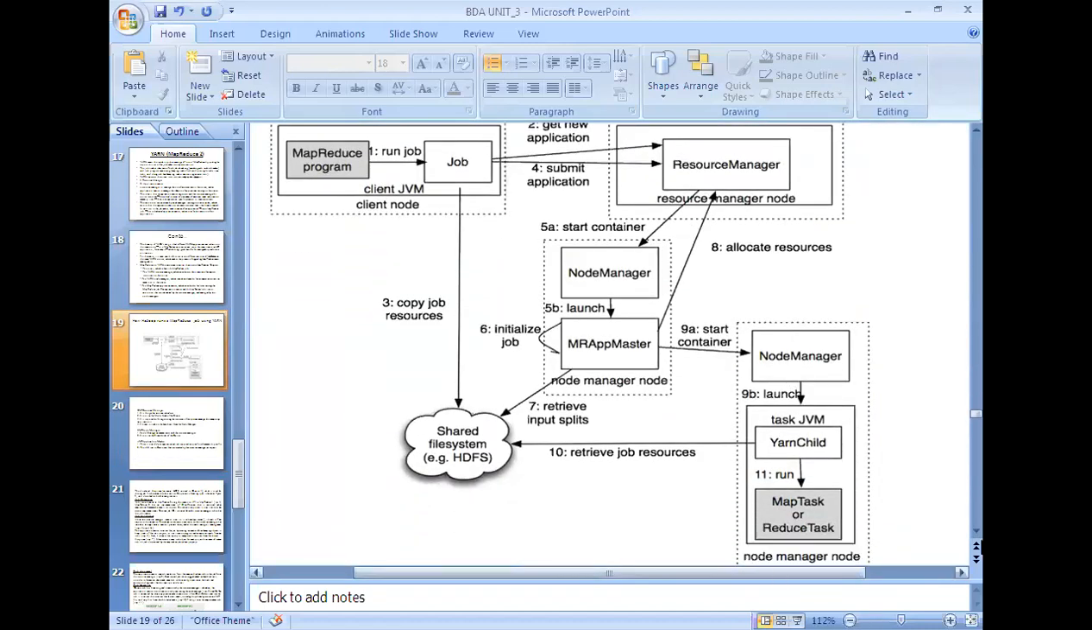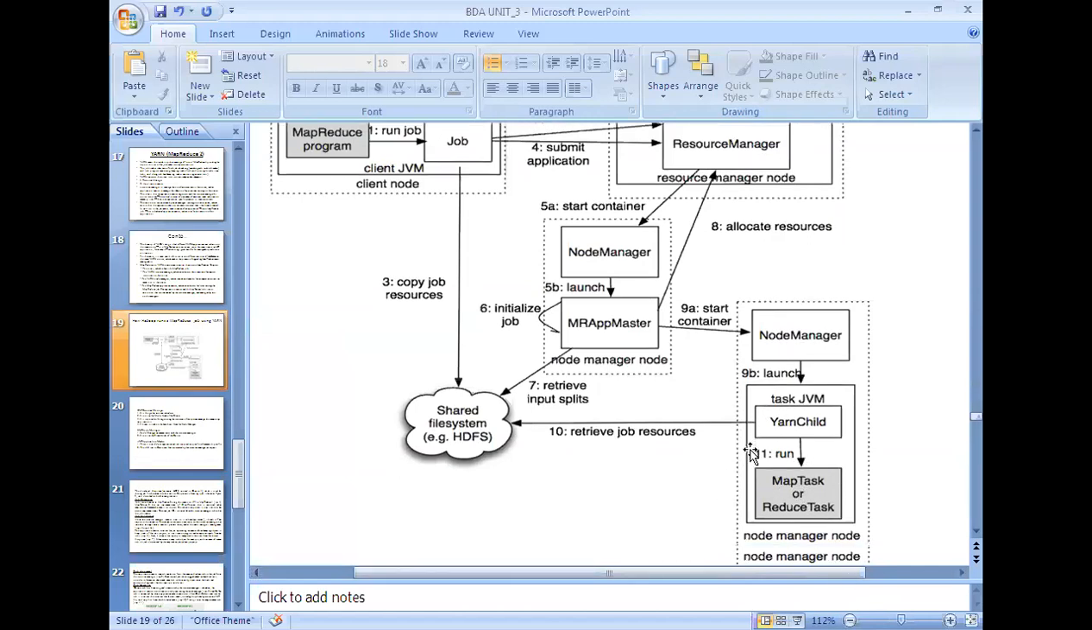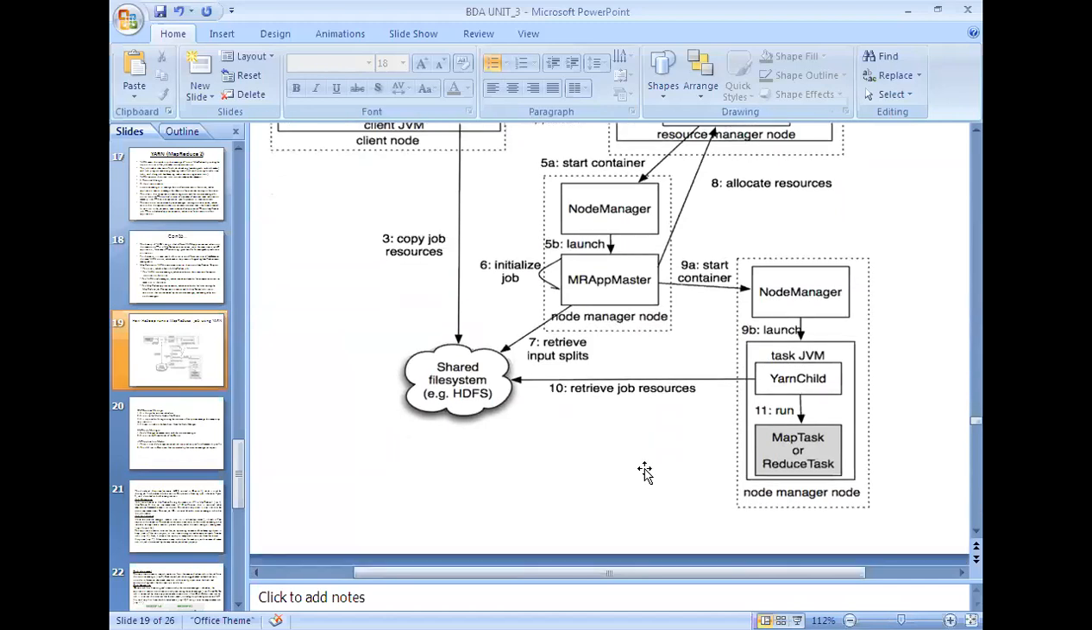So this is the application master. The application master will run on the container allocated by the resource manager for this particular task. Here the node manager will create the task JVM, the ARM child. Whatever resources are required will be retrieved from this, and finally it executes the job. So this is the node manager node, and initially it contains these two parts.